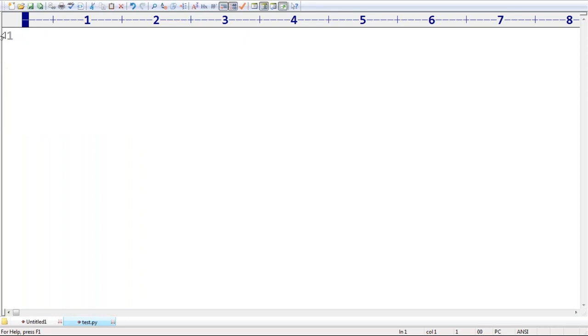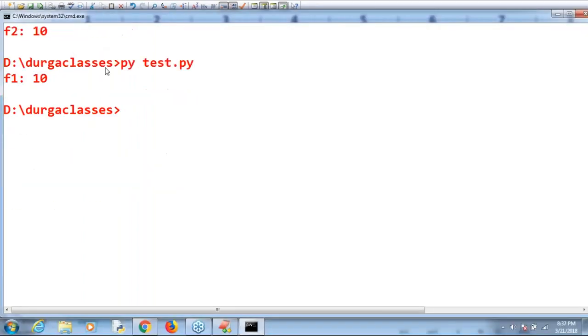Now I'm taking a function def f1. Inside f1, a is equal to 10, and print of f1 comma a. Can you please tell what kind of variable this is? This variable is nothing but a local variable, local to f1, because you declared it inside. Happily it is going to execute, no problem.